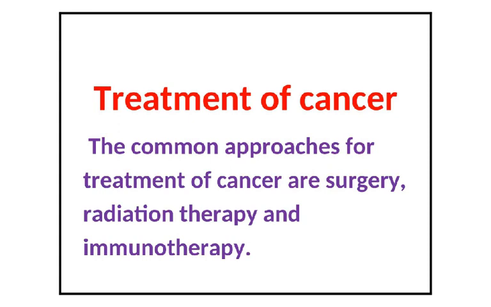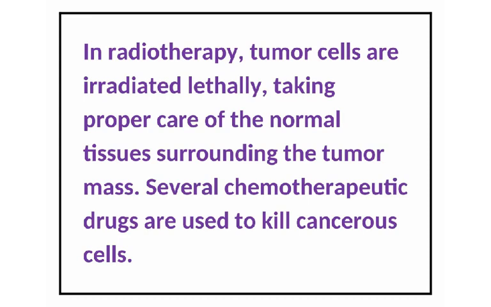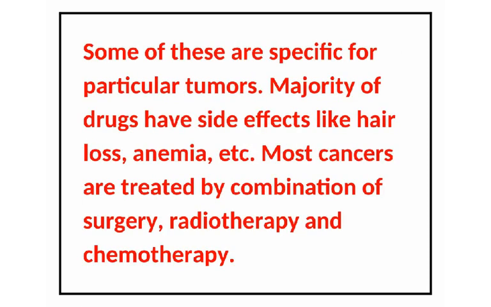What is the treatment for cancer? The common approaches for treatment of cancer are surgery, radiation therapy, and immunotherapy. In radiotherapy, tumor cells are irradiated lethally, taking proper care of the normal tissues surrounding the tumor mass. Several chemotherapeutic drugs are used to kill cancerous cells. Some of these are specific for particular tumors. The majority of drugs have side effects like hair loss, alopecia, and anemia, reducing the number of RBC. Most cancers are treated by a combination of surgery, radiotherapy, and chemotherapy.